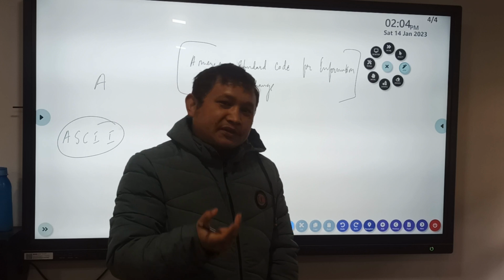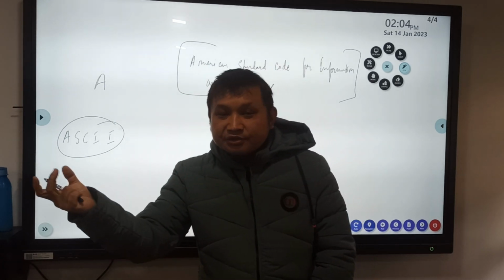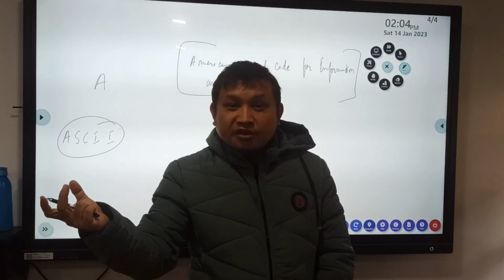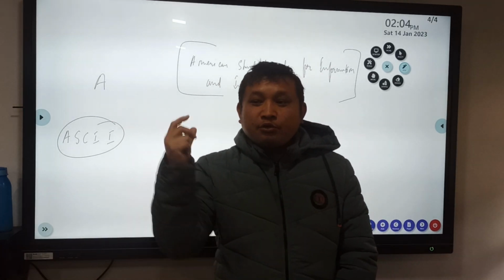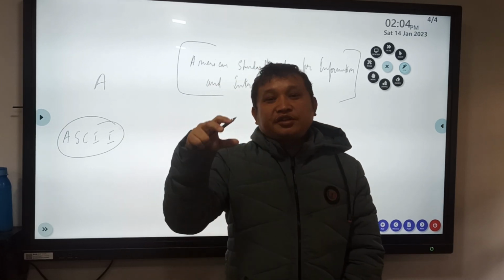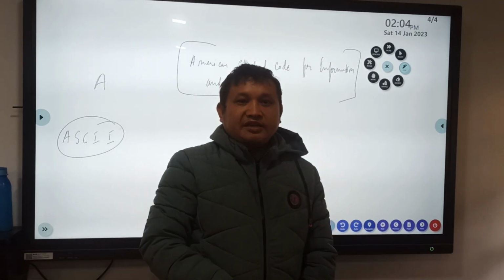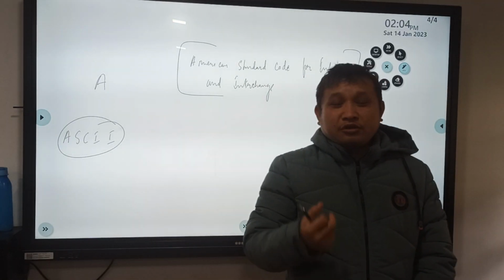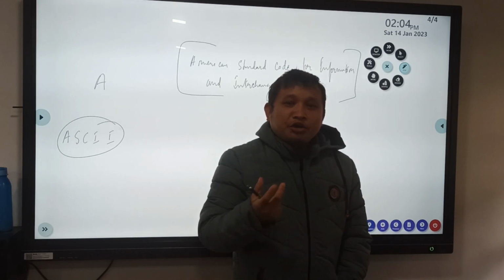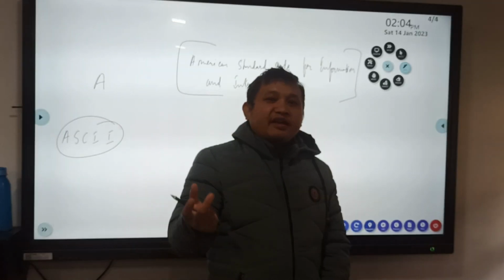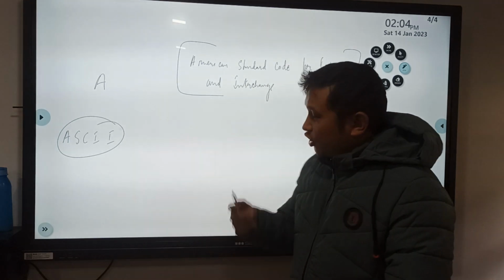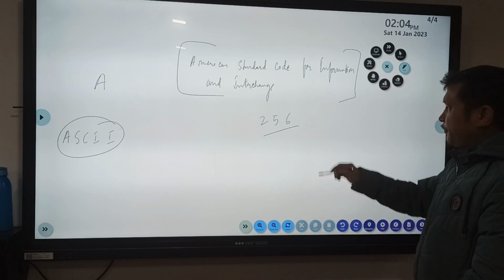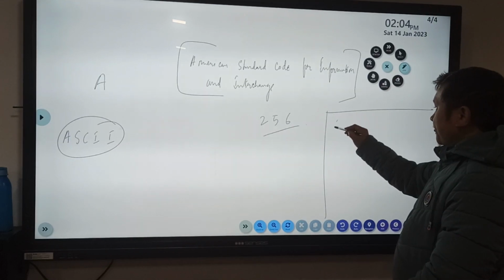A teacher gives a unique roll number to all the students, so the teacher can identify that this roll number belongs to her or to him. Similarly, ASCII has given a unique number to each and every character. We basically have 256 ASCII characters.